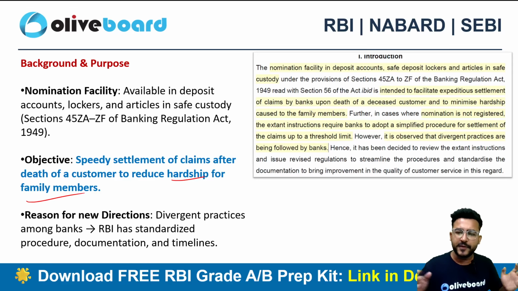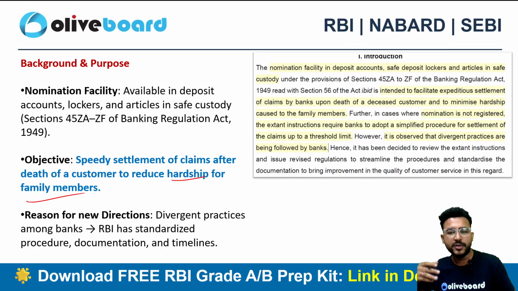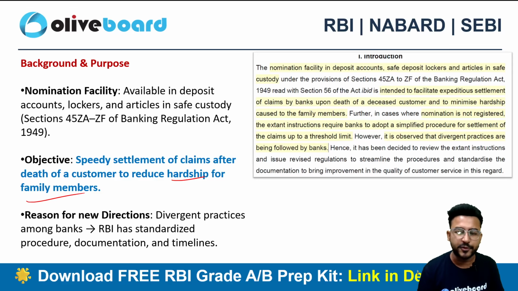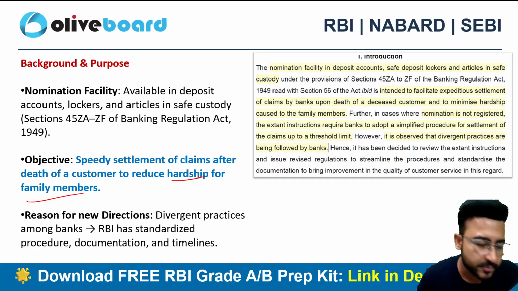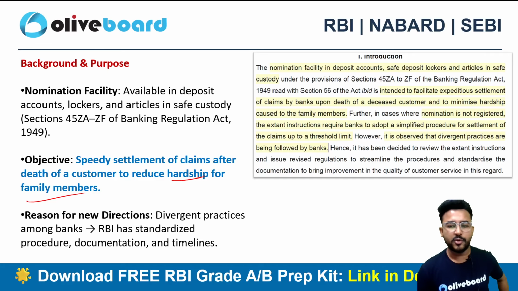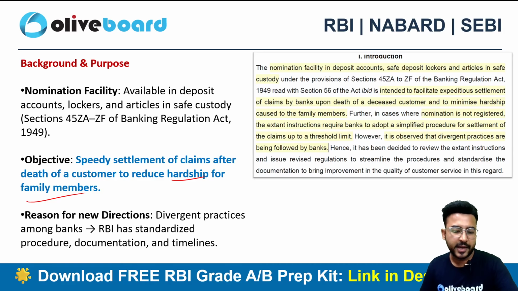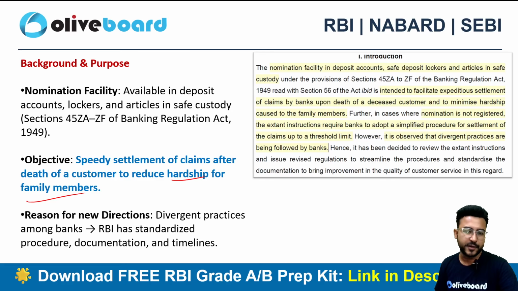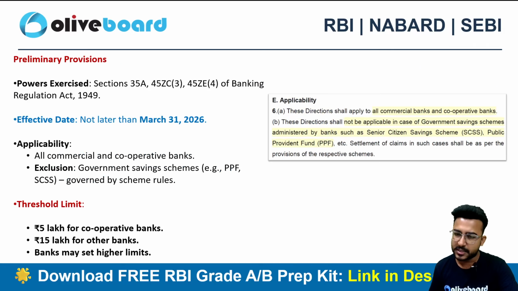Why? Because different banks have different procedures for the settlement of claims after the death of the customer. So it becomes a huge problem for the legal heirs, or the nominee, to claim, because a customer can have different bank accounts, and every bank has a different procedure for claiming the settlement proceeds. That's why RBI has issued this circular to remove that kind of duplicacy, or different procedures. So this will be a single, uniform process from now onward.